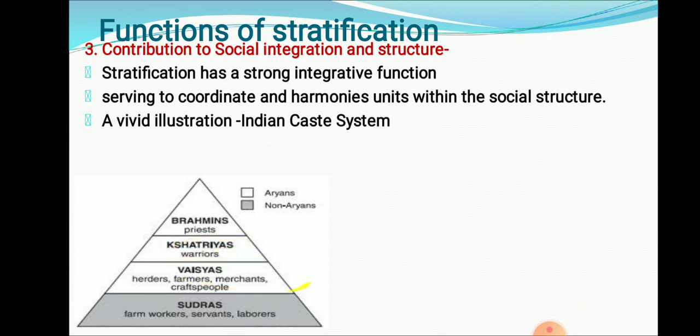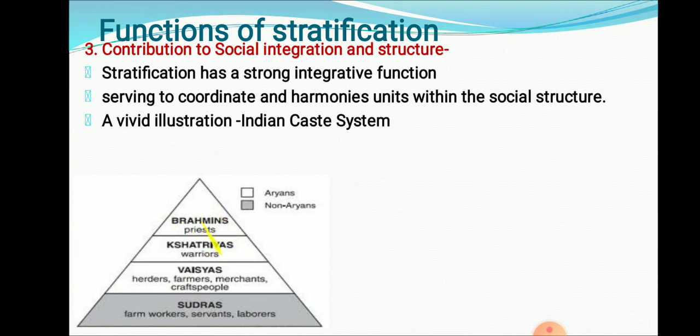Vaishyas are farmers, merchants, and craftspeople, performing different occupations. Shudras act as servants, laborers, and workers in society. Now everybody, Kshatriya, Shudra, and Vaishyas, needs to depend on the Brahman community for worshipping the gods. The Brahman community needs to depend on Kshatriyas for warriors.